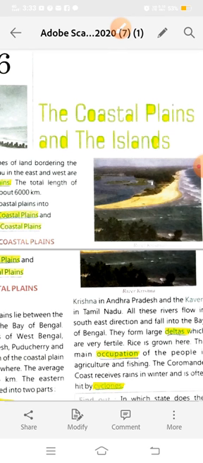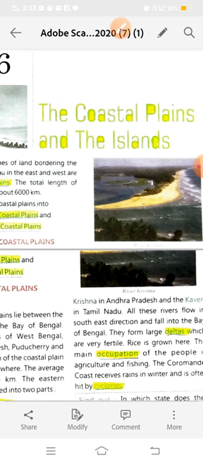So, in our previous lecture, we started the fifth and sixth physical divisions of India. The fifth division of India is known as the coastal plains. Coastal plains means the part of plain land near the sea.